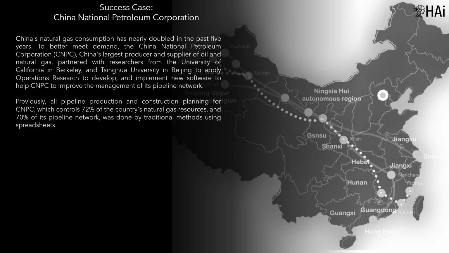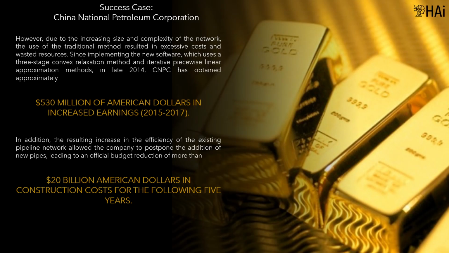Previously, all pipeline production and construction planning for CNPC, which controls 72% of the country's natural gas resources and 70% of its pipeline network, was done by traditional methods using spreadsheets. However, due to the increasing size and complexity of the network, the use of the traditional method resulted in excessive costs and wasted resources. Since implementing the new software in late 2014, which uses a 3-stage convex relaxation method and iterative piecewise linear approximation methods, CNPC has obtained approximately $530 million American dollars in increased earnings, from 2015 to 2017.